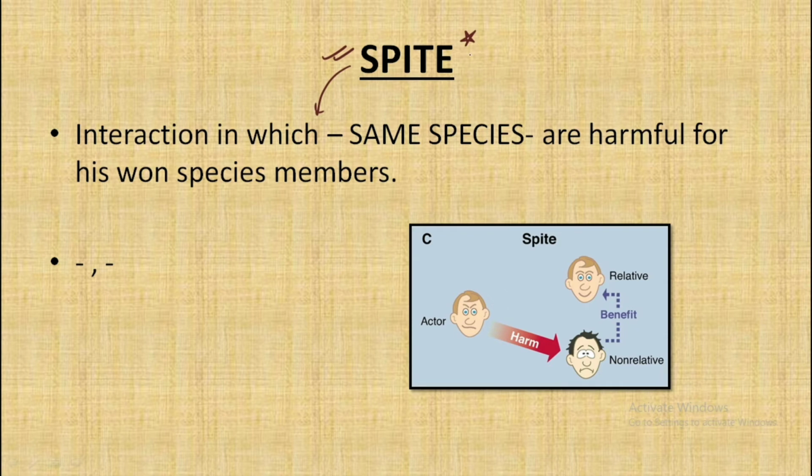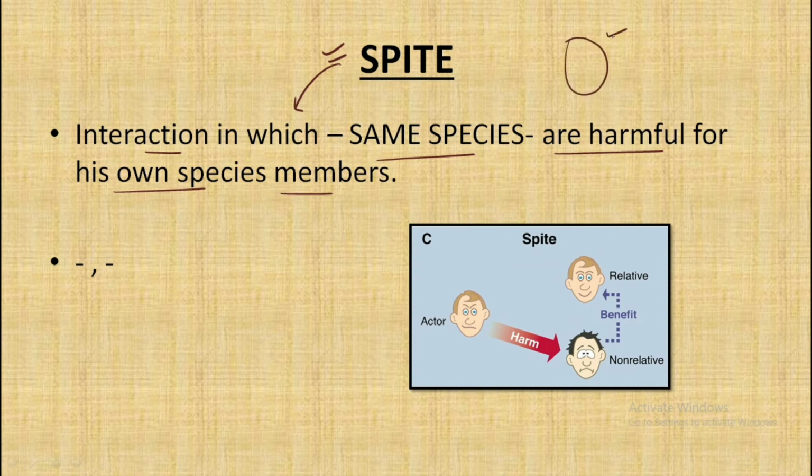So it is important that we remember it nicely. Spite, in simple words, means an interaction in which the same species members are harmful for their own species. That is, consider this is one single species and we have members A and B. When member A and member B are harmful for each other, this type of interaction in which the members of the same species are harmful is the case of spite.